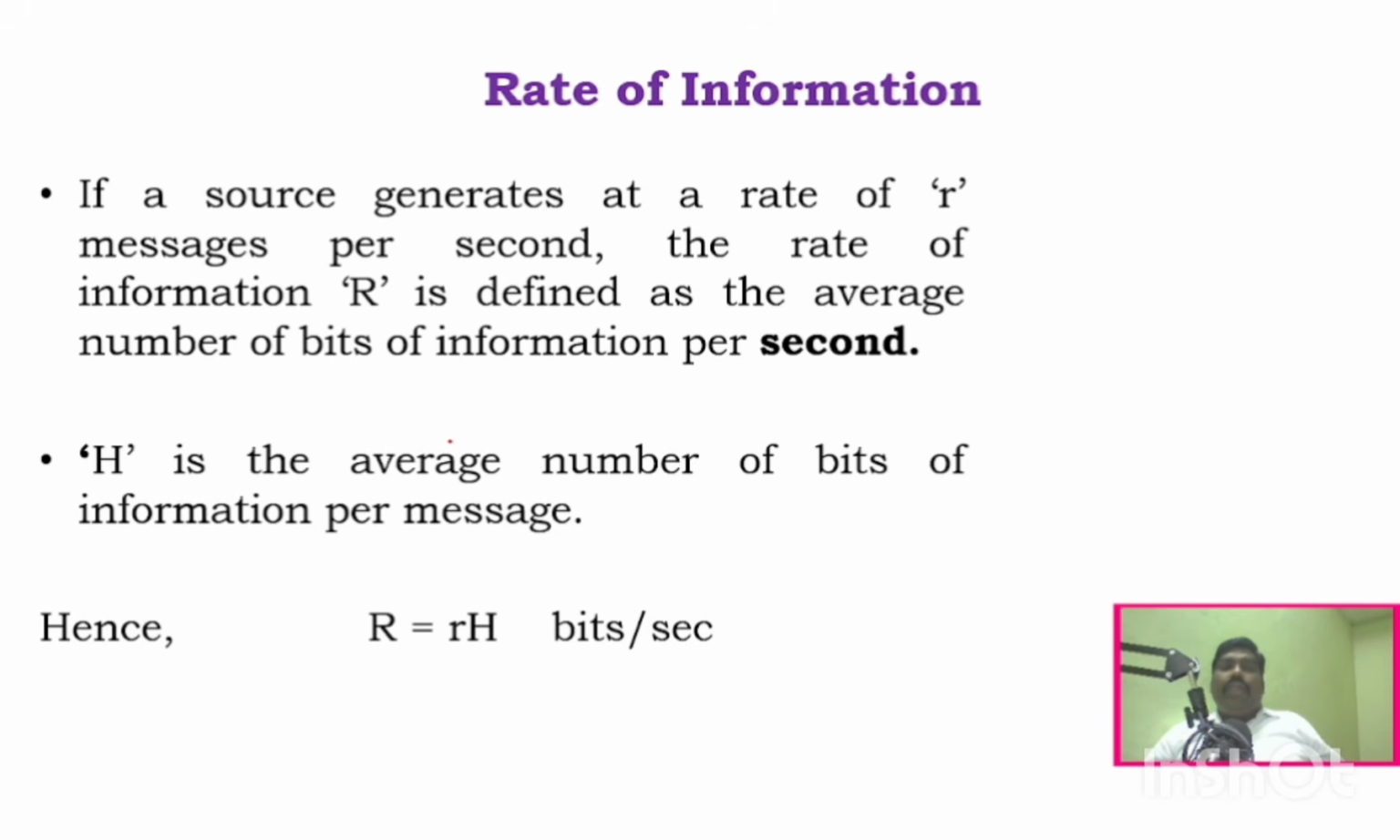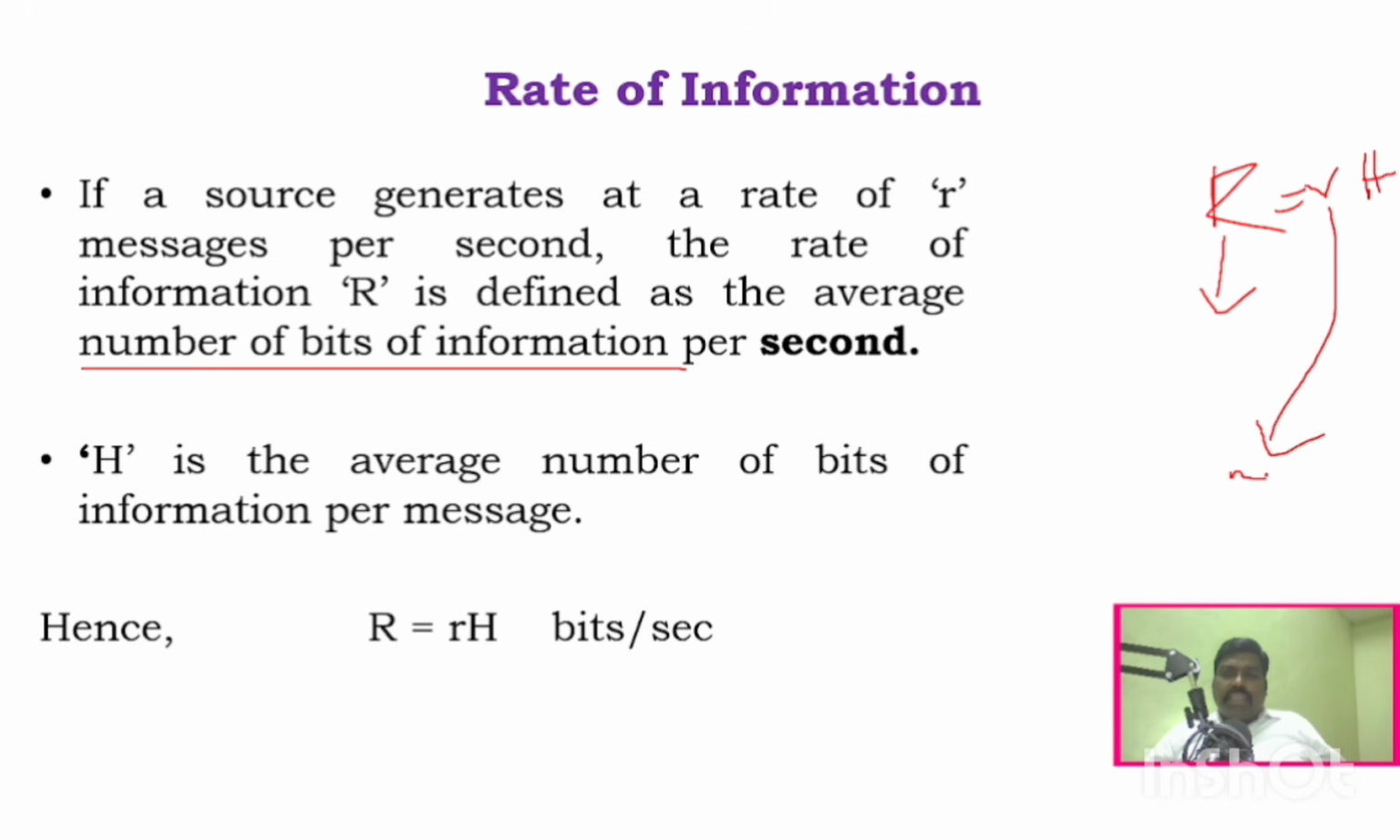And now you will see what the rate of information is. We know that rate of information is the average number of bits per second. So how will you calculate this R? R is equal to small r into H. What does it mean? Small r is the rate of messages, the number of messages per second, whereas H is the average number of bits per message. So the combination of r into H will give you the rate of information, that is, bits per second.